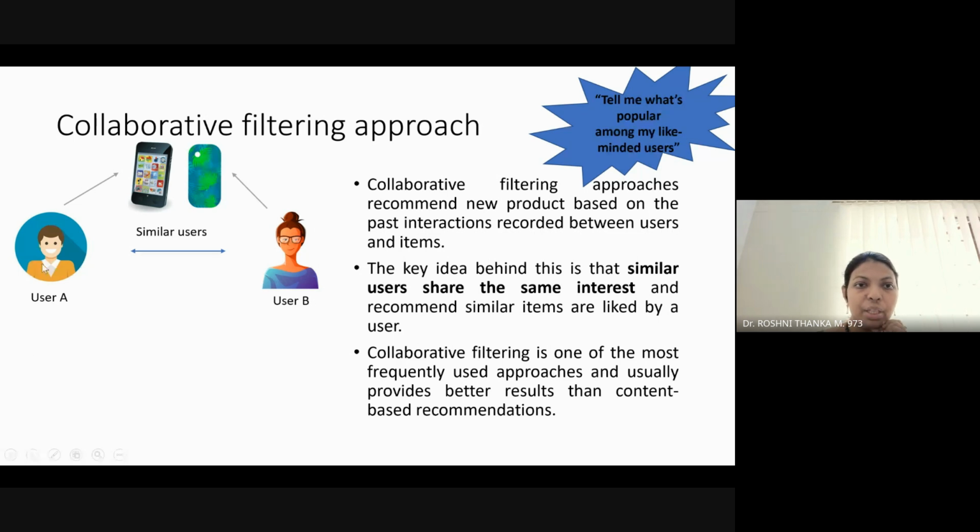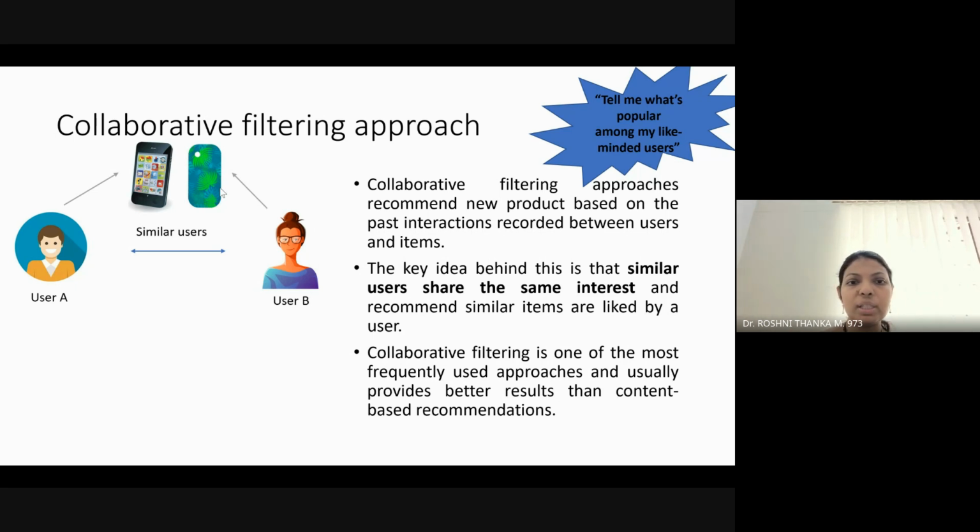For example, if user A has bought a mobile phone, and user B has also bought a mobile phone, then user A and B are similar users. User A has bought this brand of mobile phone and this mobile cover, all these things. User B has also bought the same brand or same mobile cover and all these things. So that makes user A and B similar users.